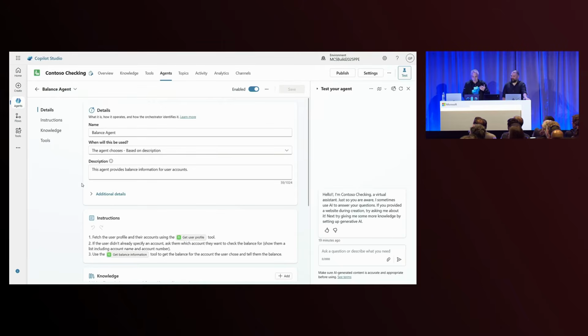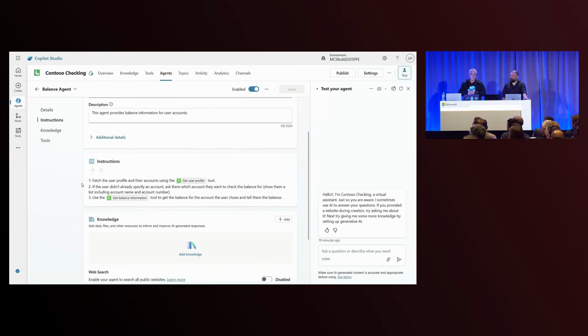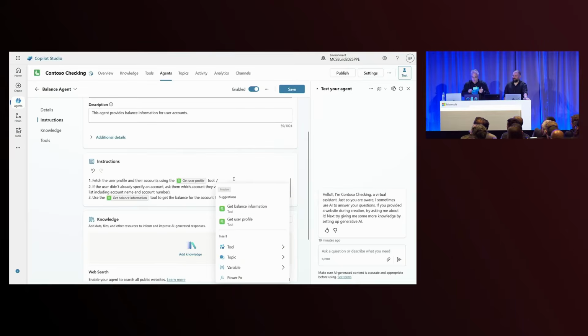Then, though, the real key to these agents is the instructions. So now, rather than needing to manually author a topic, building nodes, question nodes, message nodes, and calling connectors, I can simply describe the behavior that I want this agent to have at runtime. And I can even use the new instruction builder, which is now available as well, to actually reference individual tools or system variables. Yeah, we're really excited about this one.